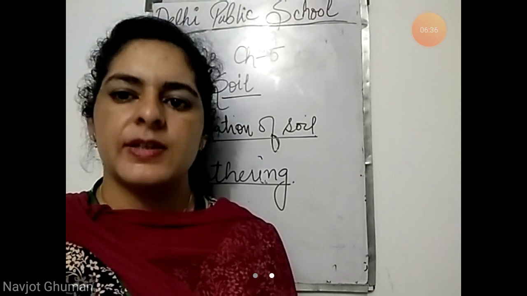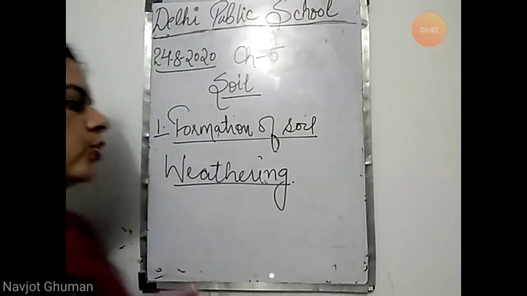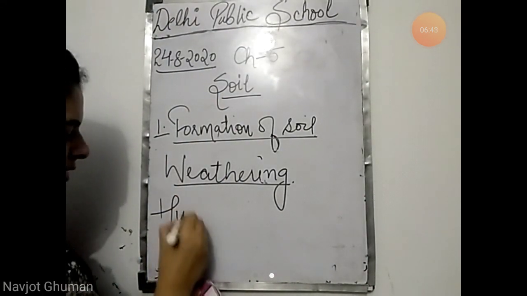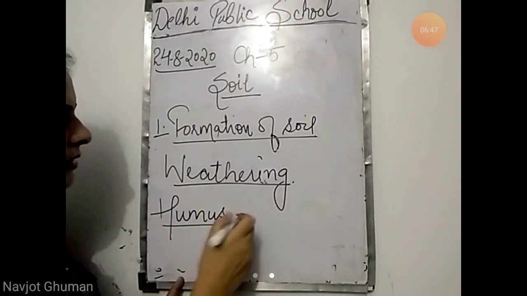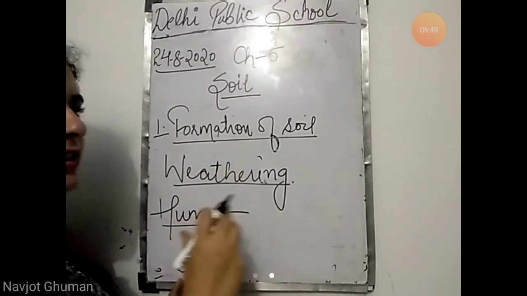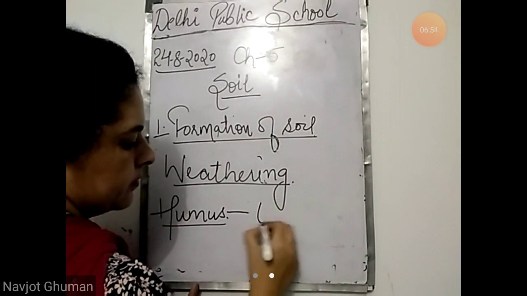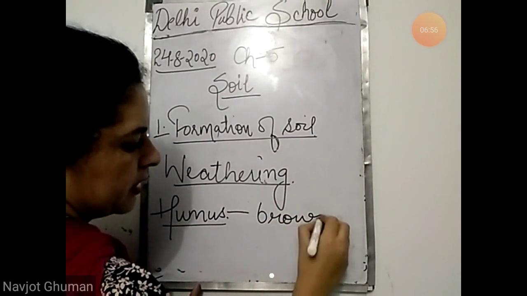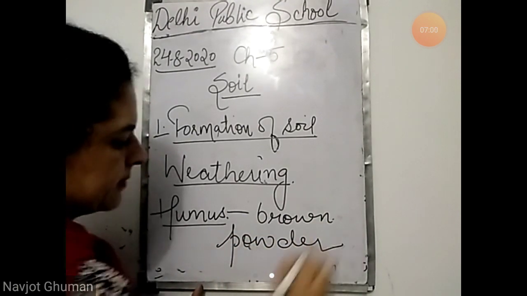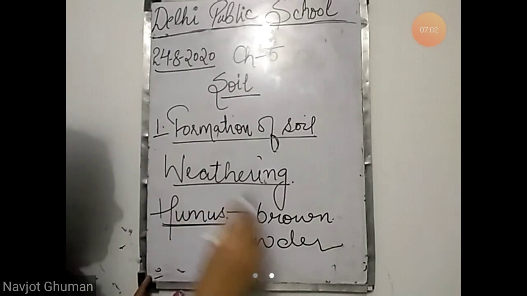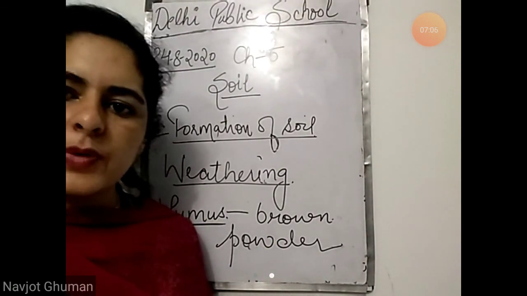Those remains of dead plants and animals are called humus. जो रह जाते हैं उनके remains, plants and animals के मरने के बाद under the earth, that convert into humus, that is a brown color powder. Brown color powder में convert हो जाते हैं, उसे बोलते हैं humus. This humus mixes with the sand, means the fine powder that is formed from the rocks.